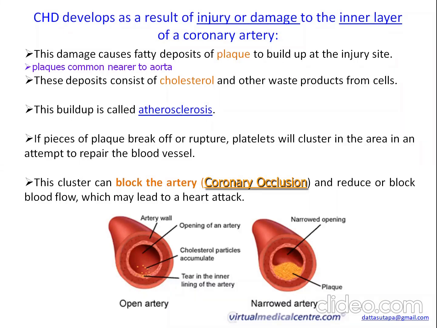Okay, so in the atherosclerotic condition, the cholesterol and the cellular products build up in the interior of the blood vessel. This is the plaque. Clear? And the plaque formation reduces the volume of the lumen so that the amount of coronary flow becomes reduced. This condition is known as coronary occlusion. Occlusion means there is obstruction. Okay.